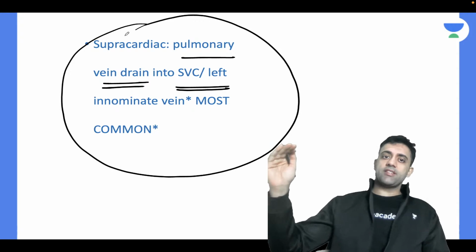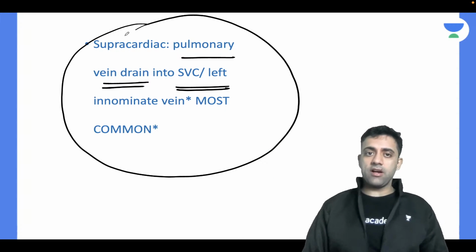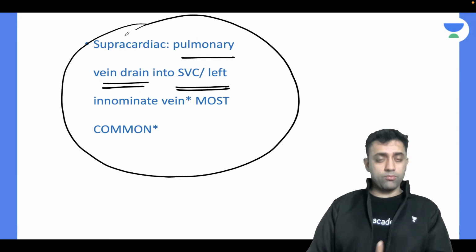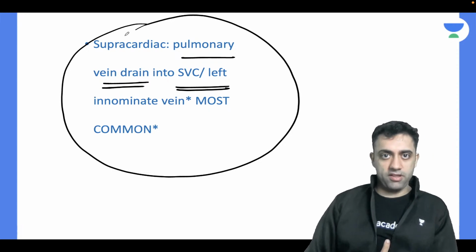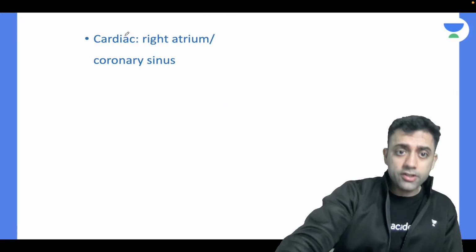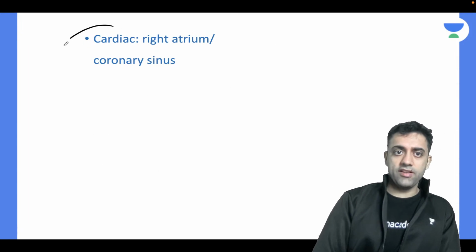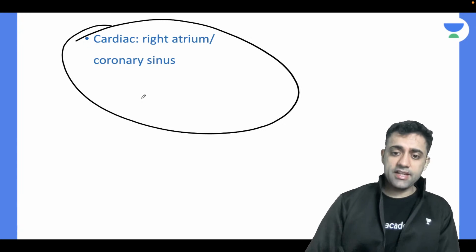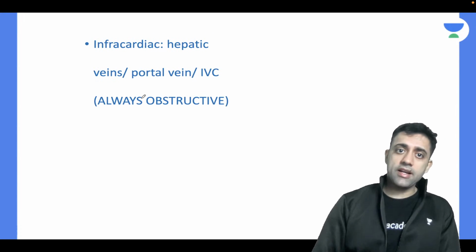When the pulmonary veins are draining into the superior vena cava, or some books say even a left innominate vein, that is the most common type of TAPVC. Number two, we have cardiac TAPVC. When the pulmonary veins are draining into the right atrium, that is the cardiac TAPVC. And what is infracardiac TAPVC?